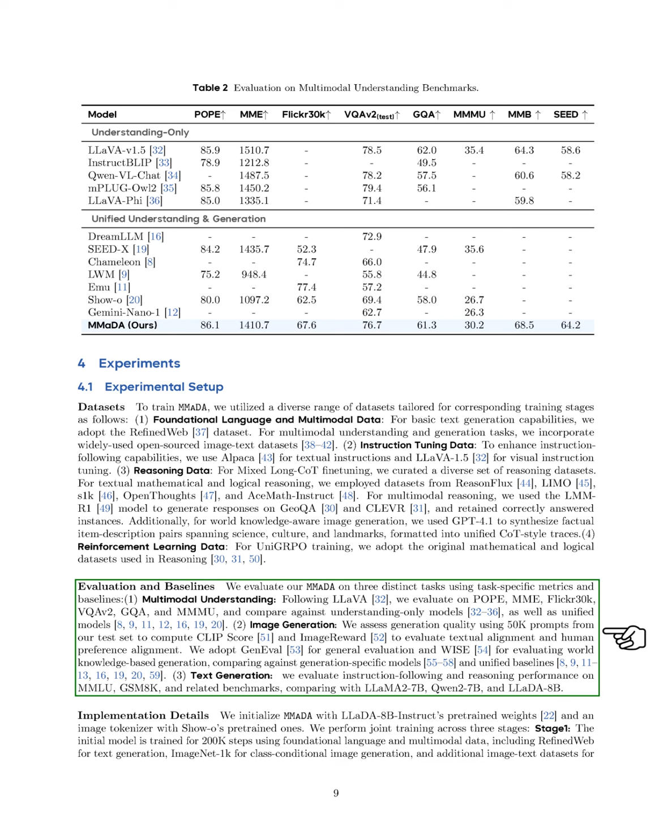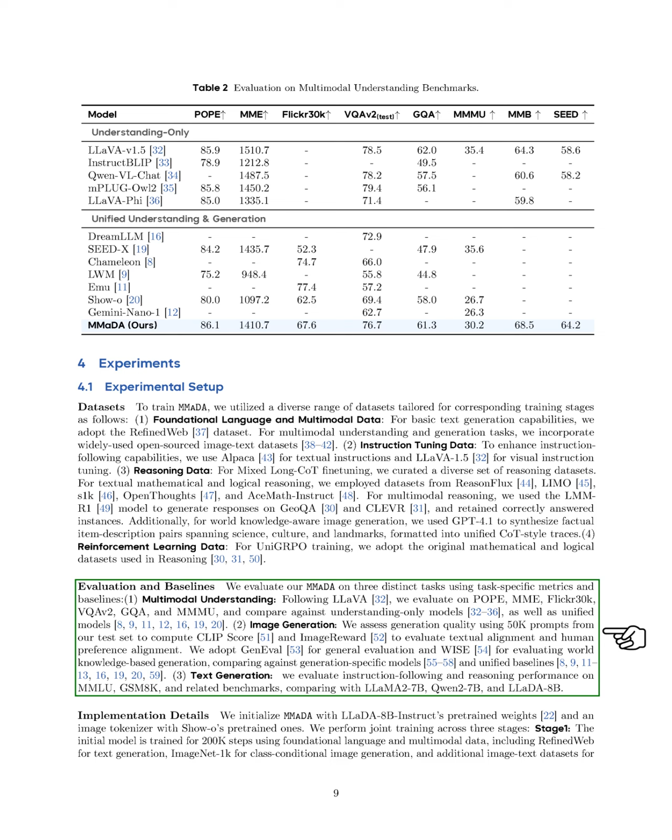Second, in image generation, we measure the quality of our generated images using 50,000 prompts from our test set. We calculate the CLIP score and image reward to evaluate how well our text aligns with the images and how humans prefer them. We also use GenEval for general evaluation and WISE for assessing world knowledge-based generation, comparing against models specialized in generation and unified baselines.